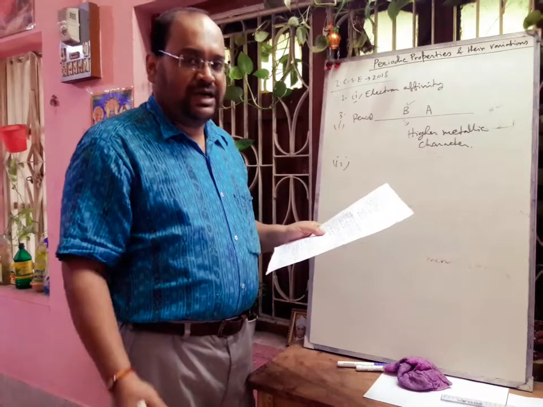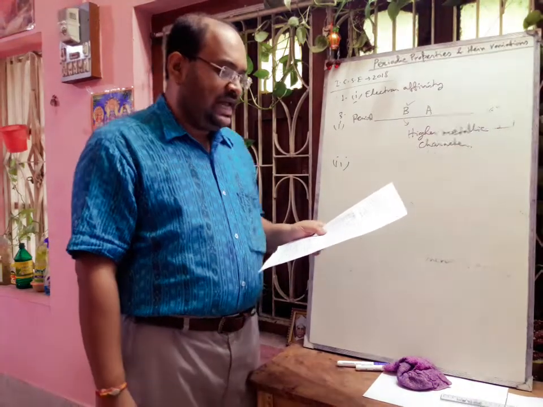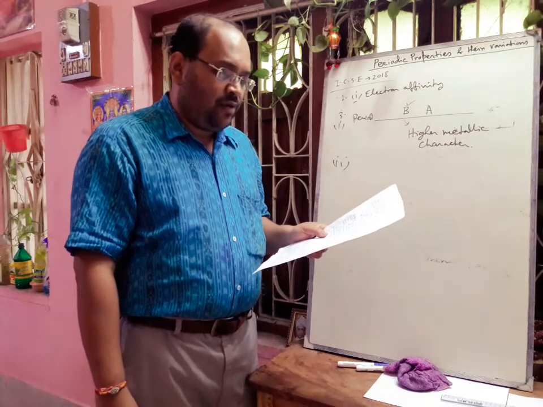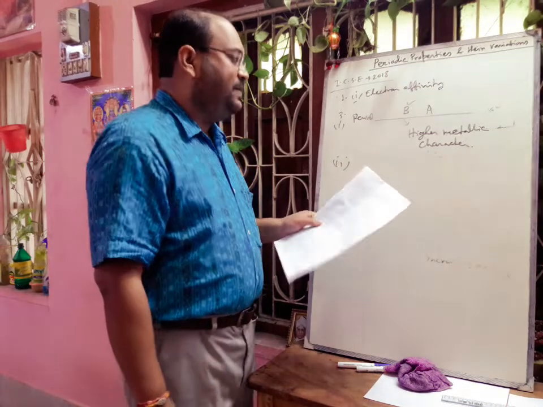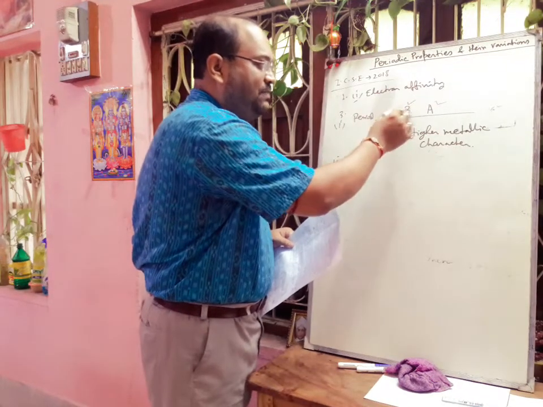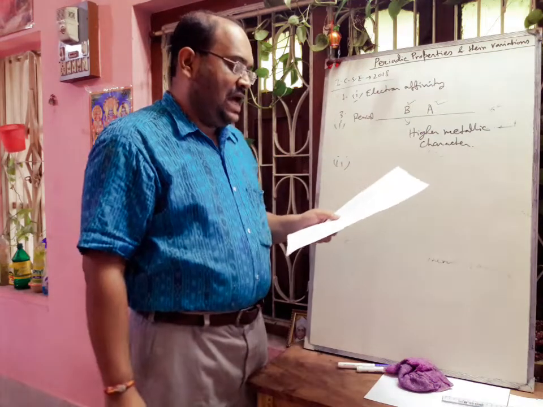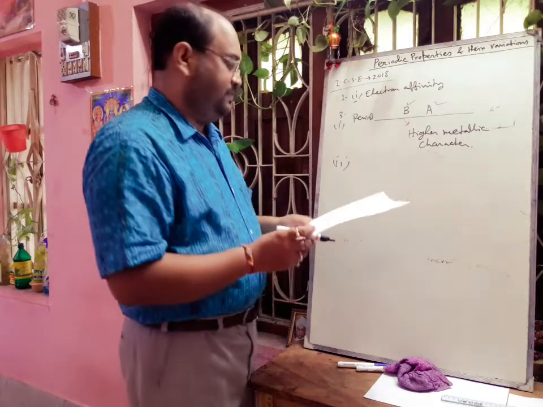This is because of the increasing nuclear charge. So definitely the answer will be higher, as B's position is to the left of A, so A has higher electron affinity compared to B.